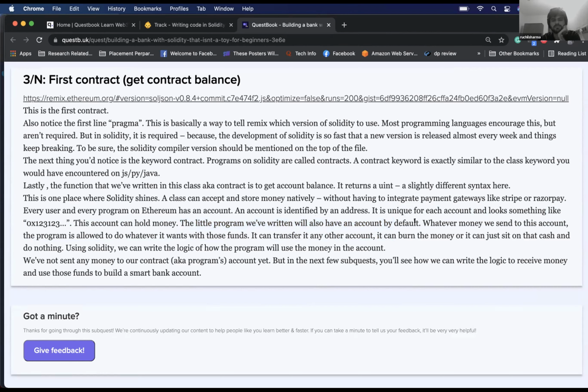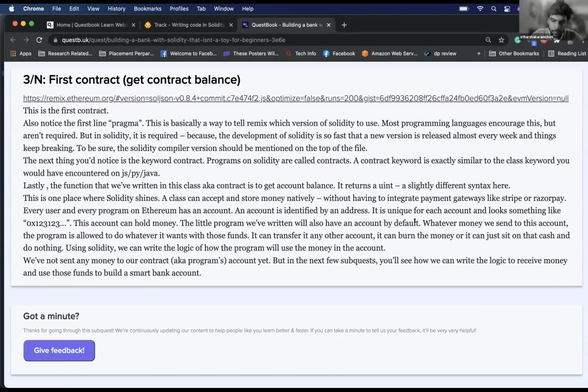So imagine you wrote a program in Python, and you are giving that program access to your bank account. The Python program can send money arbitrarily from your bank account to whoever it wants, some other bank account, right? That's a kind of program that you can write in Python if you integrate the APIs with the bank. So in essence, the Python program is managing your money, and that money exists in an account.